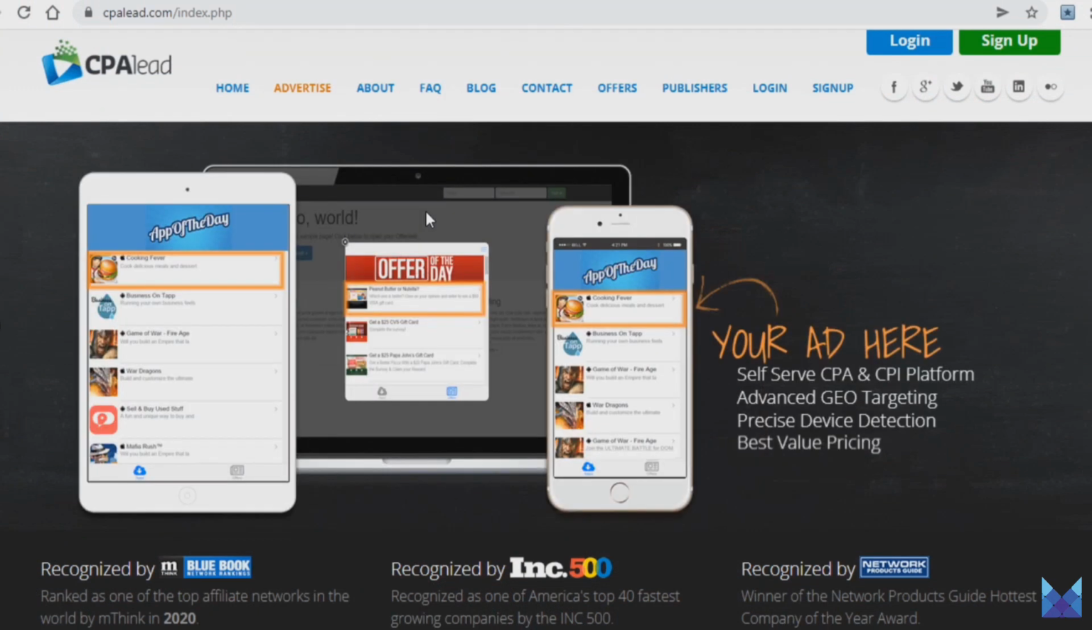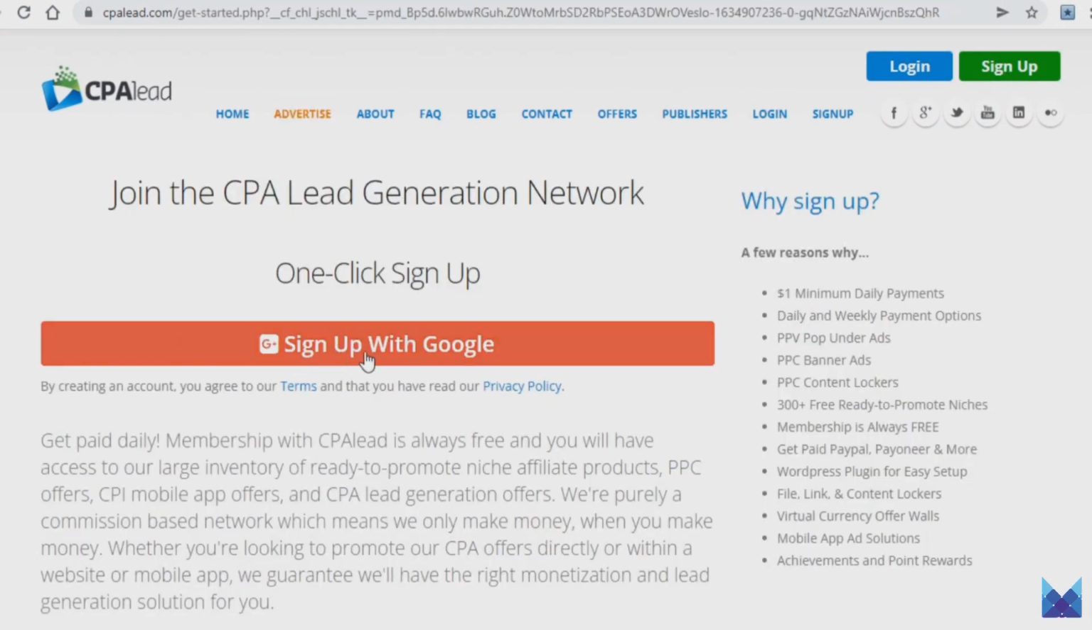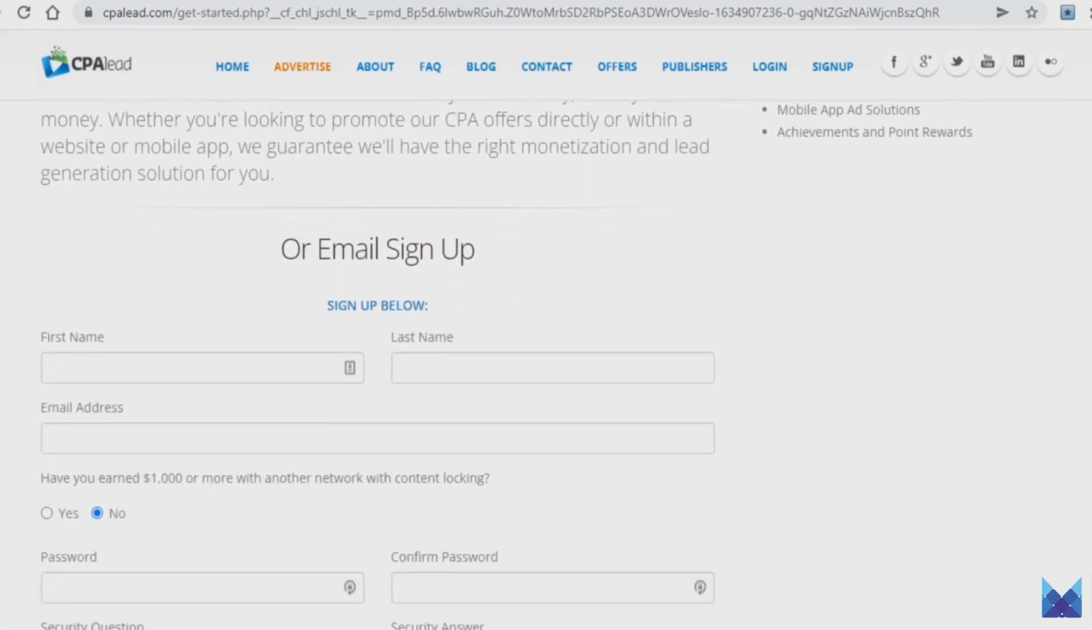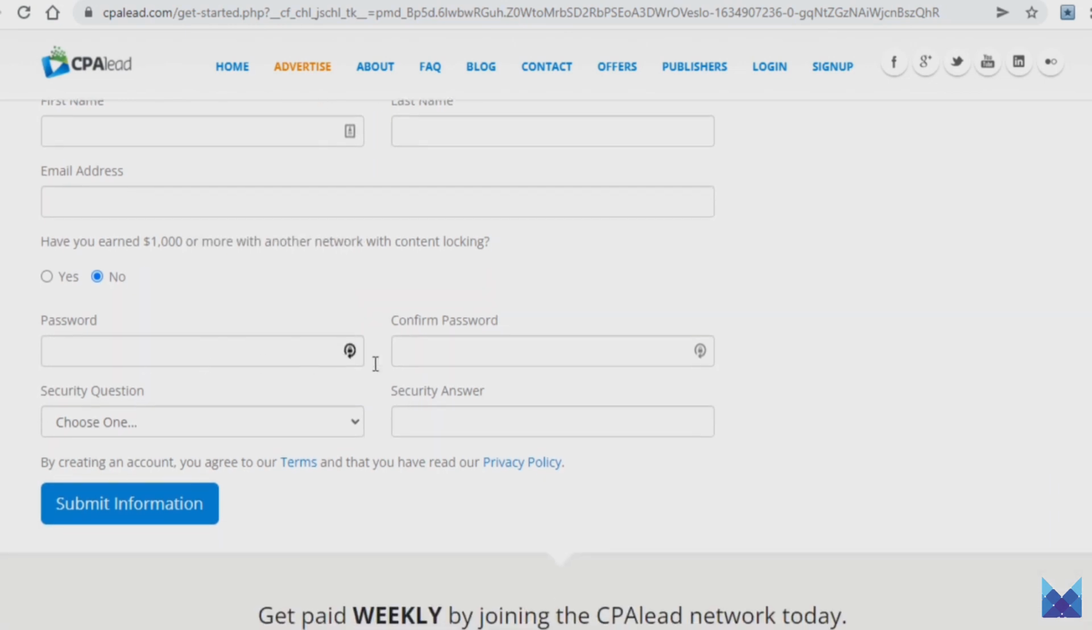To do so, click on the sign up button right up here. You'll then be able to sign up via Google, which is of course much quicker. Or if you don't want to, scroll down a tiny bit on this page and you'll be able to see this section here where they'll want you to enter the following: your full name in these two compartments, email address which goes just below, enter and retype your password in these two boxes, select a security question and an answer to the same question, and ultimately click on submit information below to sign up.